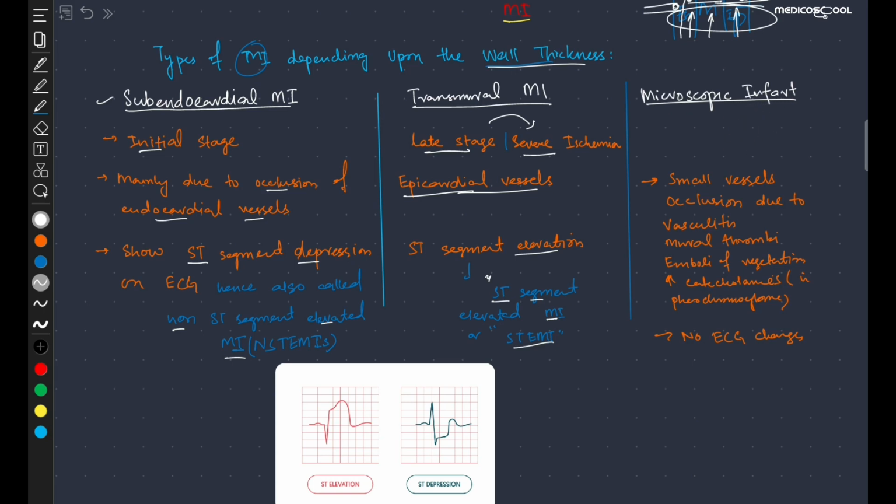The third one is the microscopic infarction, and it is mainly due to small vessel occlusion, and this may be due to vasculitis of the small vessels, due to mural thrombi, due to embolization of the vegetation, or maybe due to the increased catecholamines as occur in the pheochromocytoma, which cause vasospasm of the small vessels, and thus the microscopic infarcts. Also we can see on the ECG that there is no change due to the microscopic infarct.